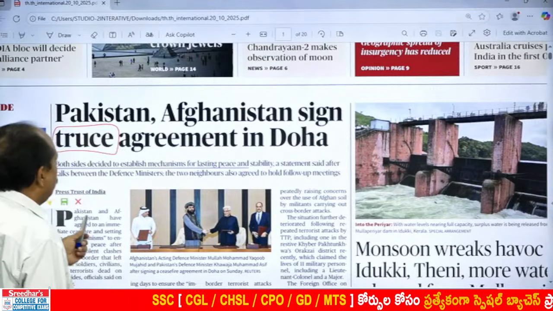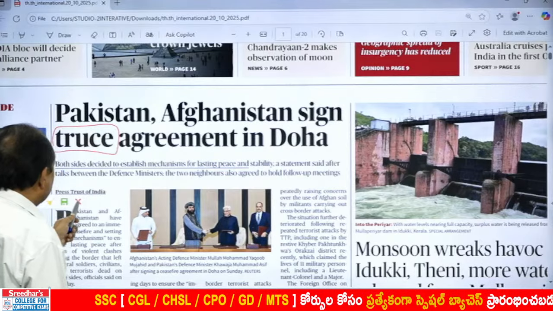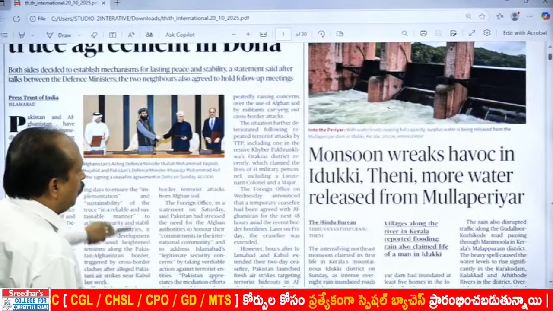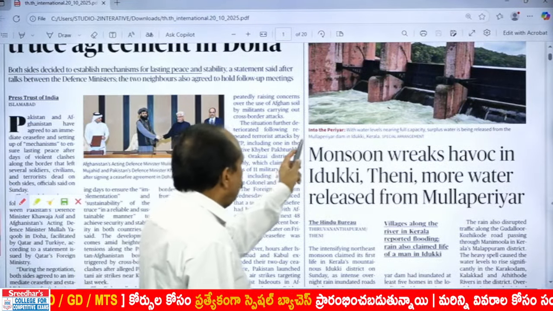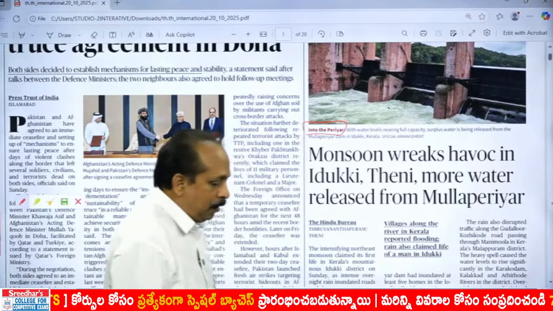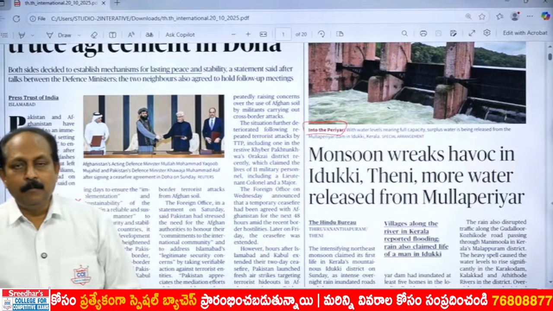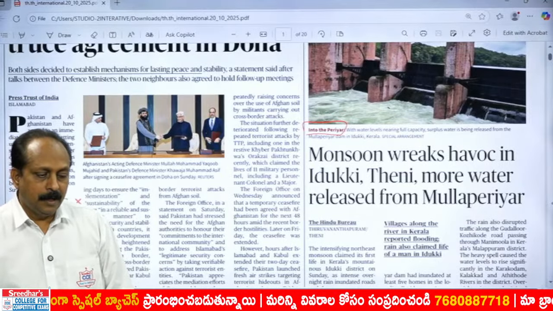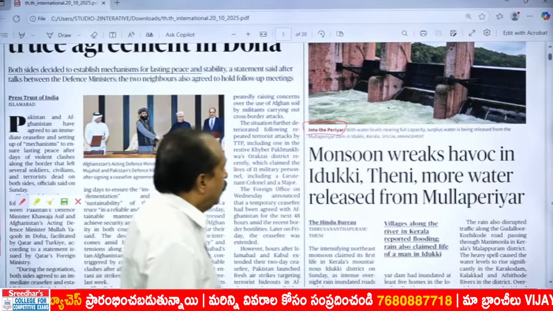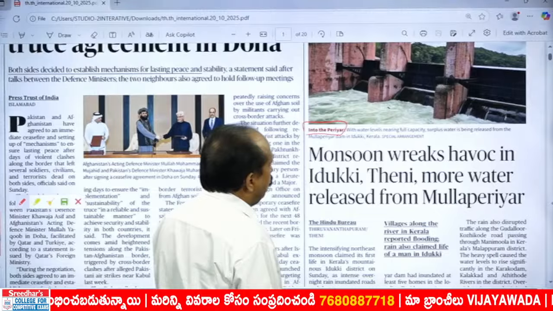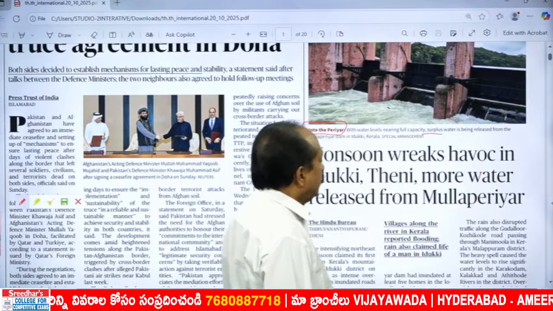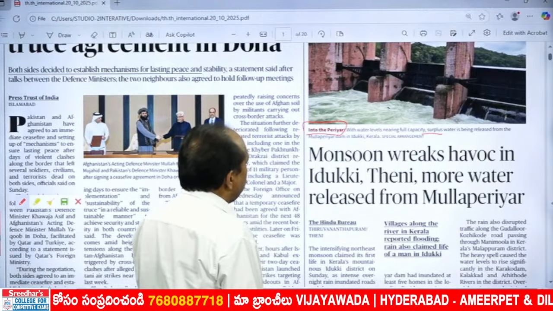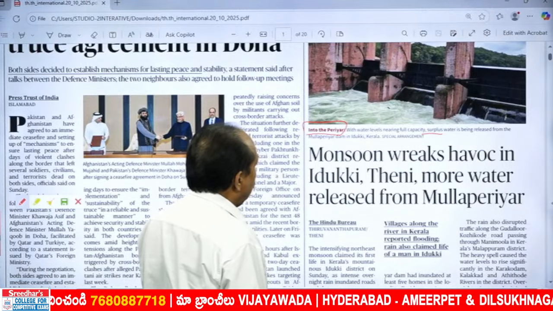And it's about truce between Pakistan and Afghanistan. Coming to the one over here, you can see into the Periyar. Periyar is a river. Before the name of any river, we have to use a definite article, the. With water levels nearing full capacity, surplus, meaning excess, is being released from the Mulla Periyar Dam in Idukki, Kerala.